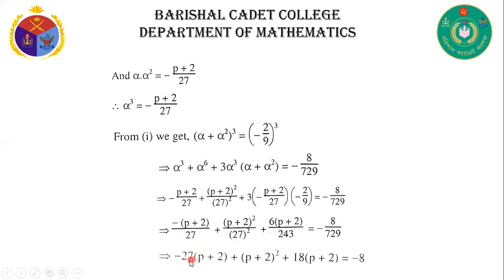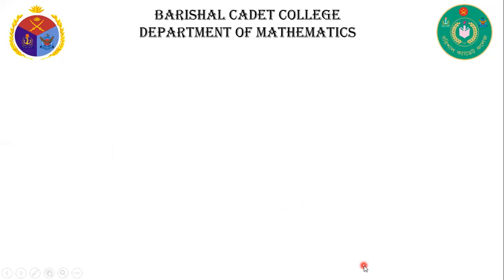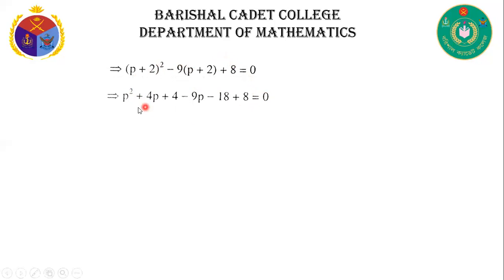Then we can write minus 27 into p plus 2, plus p plus 2 whole square, plus 18 into p plus 2, is equal to minus 8. Then we can write p plus 2 whole square minus 9 into p plus 2 plus 8 is equal to 0. Using the a plus b whole square formula, p square plus 4p plus 4 minus 9p minus 18 plus 8 is equal to 0.